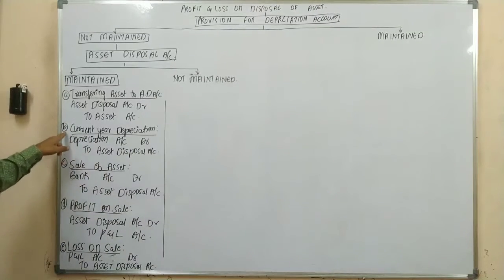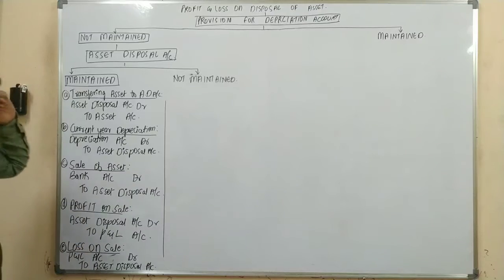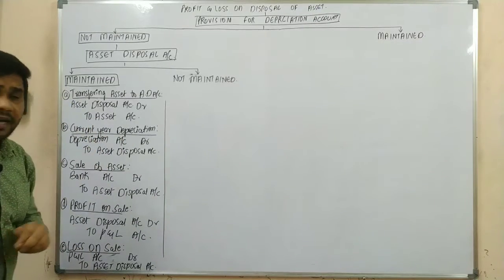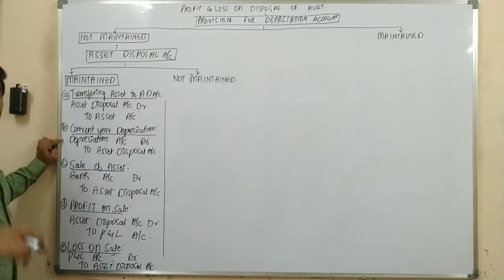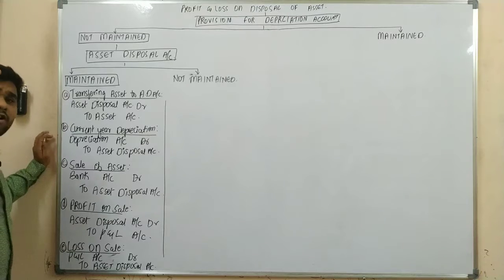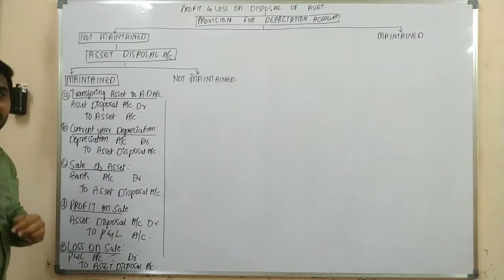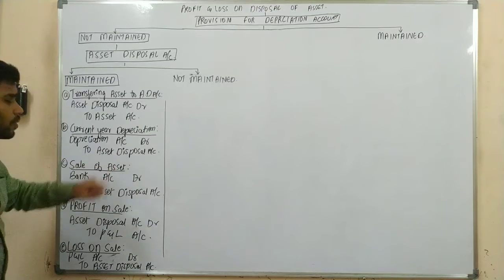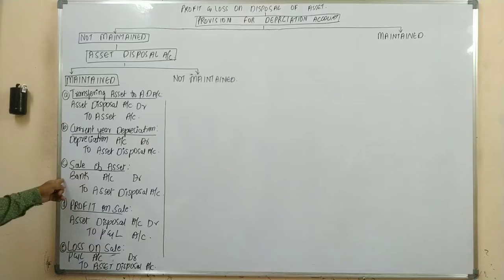So current year's depreciation. Why are we providing our current year depreciation? Because in the year of sale, at the end of the year, you are supposed to depreciate the asset. Yes or no? As you are supposed to depreciate the asset, the journal entry would be depreciation account debit to asset account. But instead of asset account, we are transferring it to asset disposal account because the asset account was already closed.